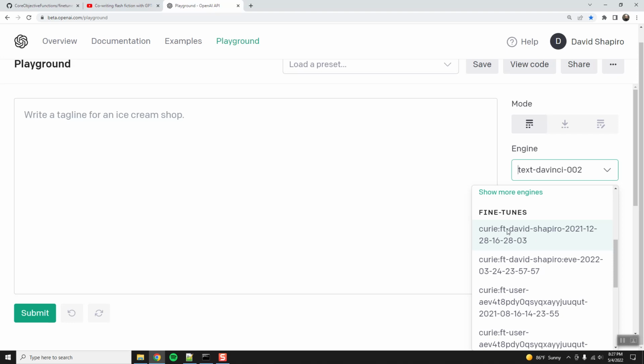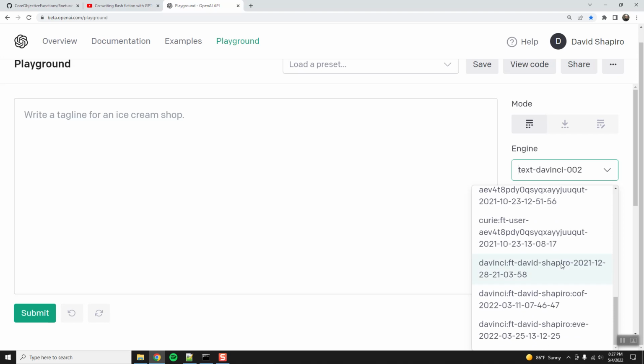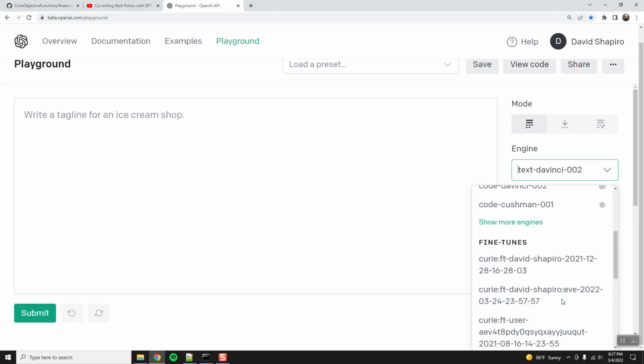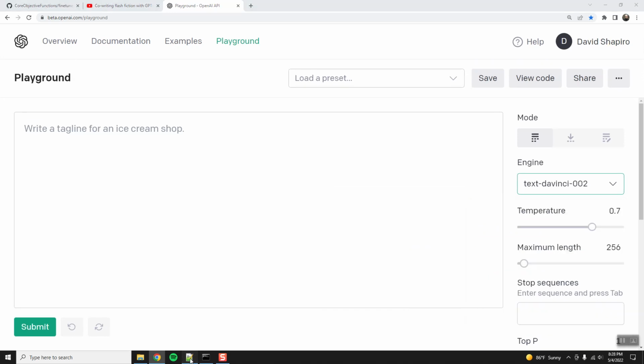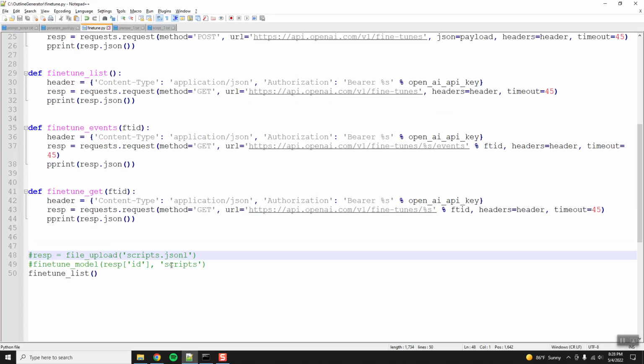And it'll have, so it starts with the engine name, and then they changed it, so it's like the original fine-tunes were like user, blah, blah, blah. This wasn't helpful. They changed it to the name, so it gives me my name, and then I gave it a tag. So this was my Eve project, and so on and so forth, core objective functions, Eve, and so on and so forth. So once that's done, another fine-tune will pop up here with the name, what name did I give it? Scripts.